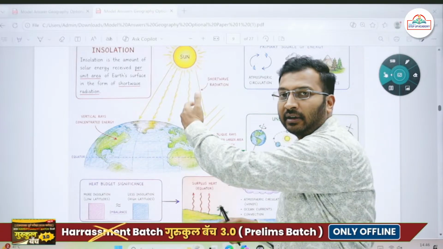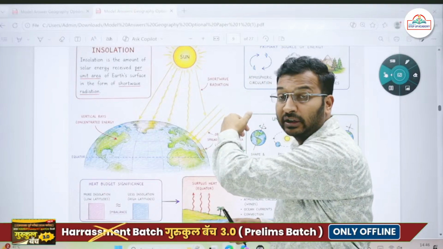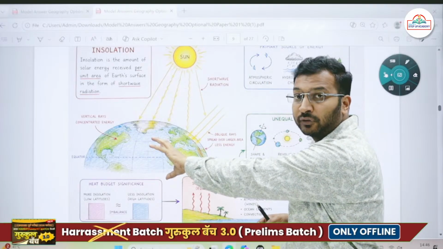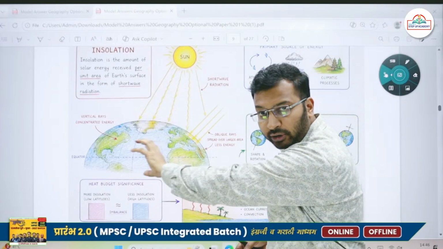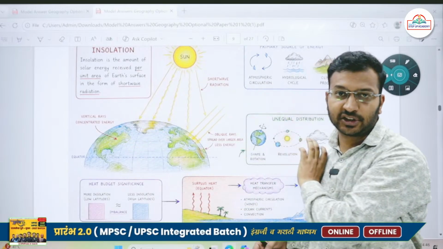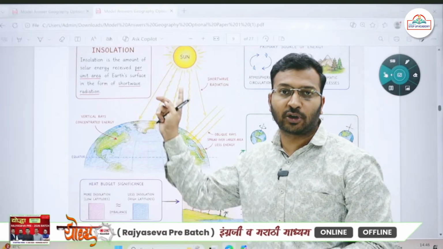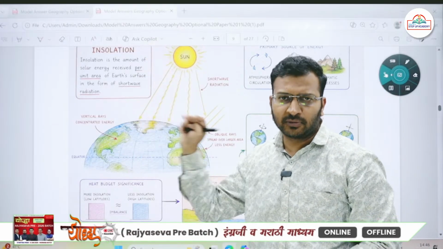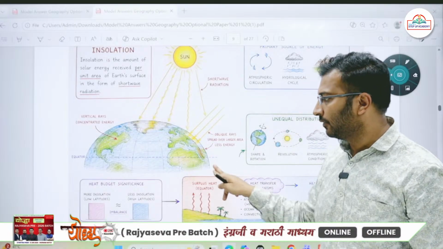Along with this, insolation has helped in the generation of 3 different belts. We find the torrid zone, the temperate zone, and the frigid zone. So there are different zones because of the insolation of the earth. Some information about it. Then how does it affect the heat budget?